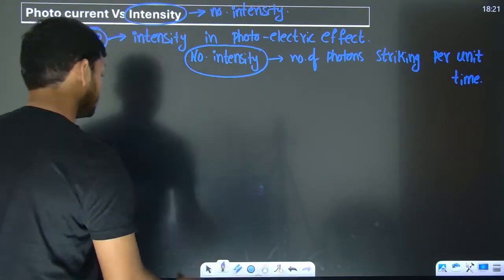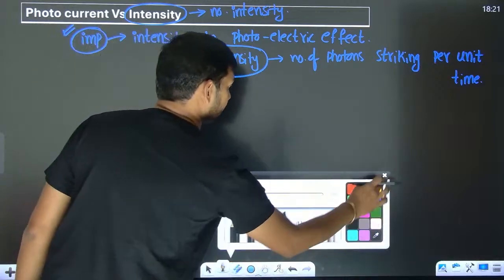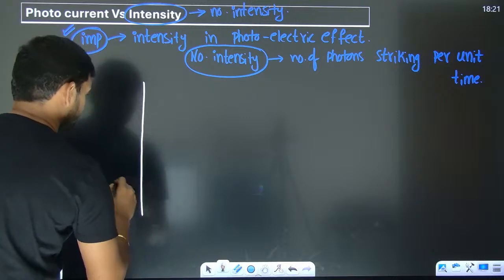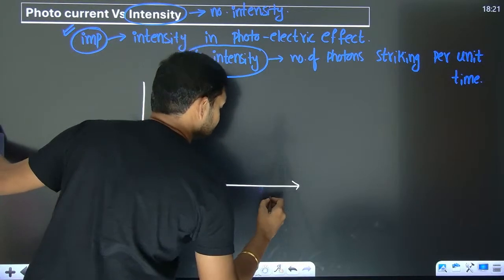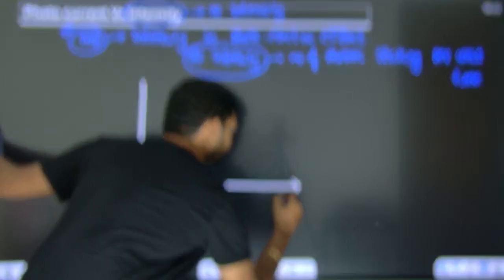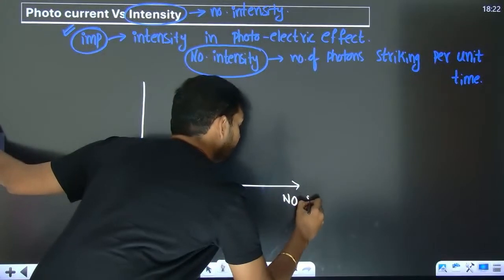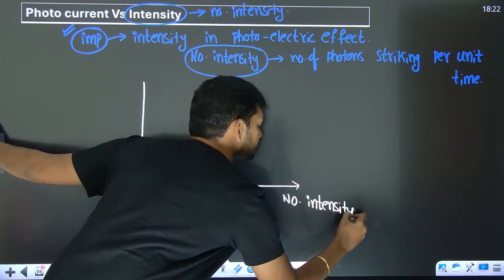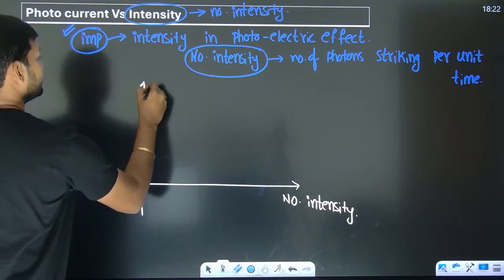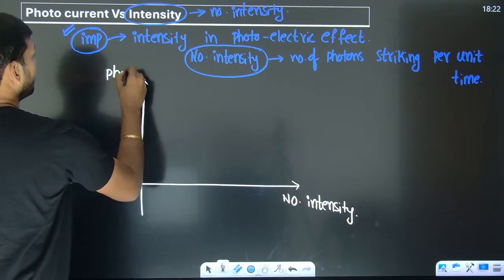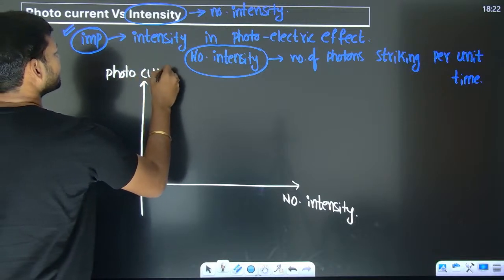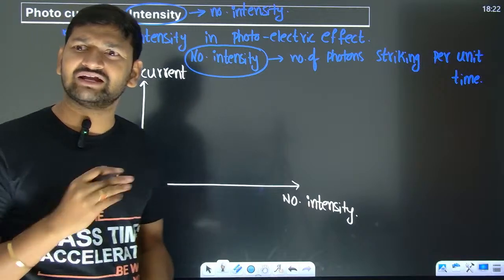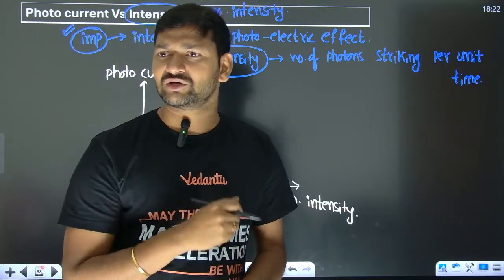Okay, fine. Now look. So what will be the relation between the photocurrent and the intensity? So better I will directly write it as number intensity, although the books are going to show you intensity, and this is photocurrent. Now you might have a doubt, sir, what is photocurrent, sir? I don't get it. You haven't explained it. What is photocurrent?